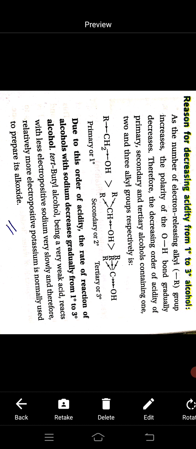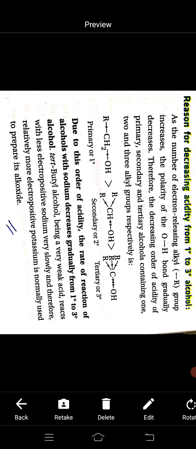So, the decreasing order of acidity of primary, secondary and tertiary alcohols is: primary alcohols are more acidic than secondary alcohols, then tertiary alcohol. Due to this order of acidity, the rate of reaction of alcohols with sodium decreases gradually from 1 degree to 3 degree alcohol. That means the more acidic alcohol can react with electropositive metals more easily.